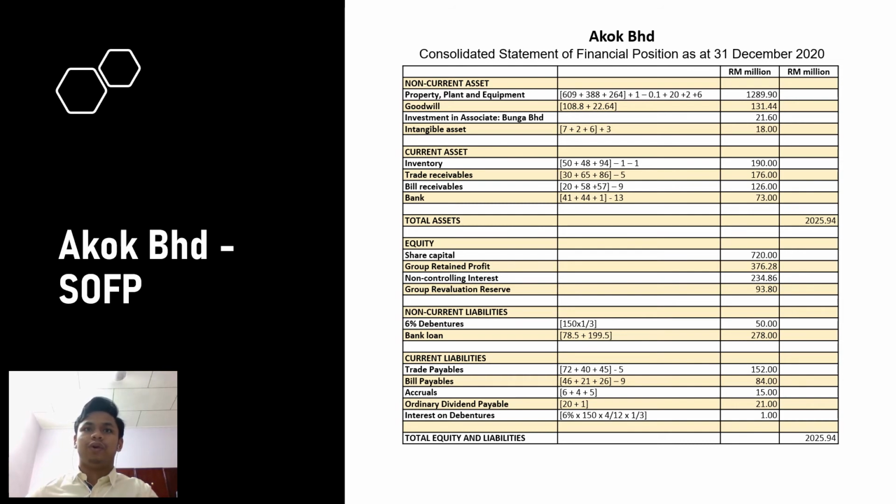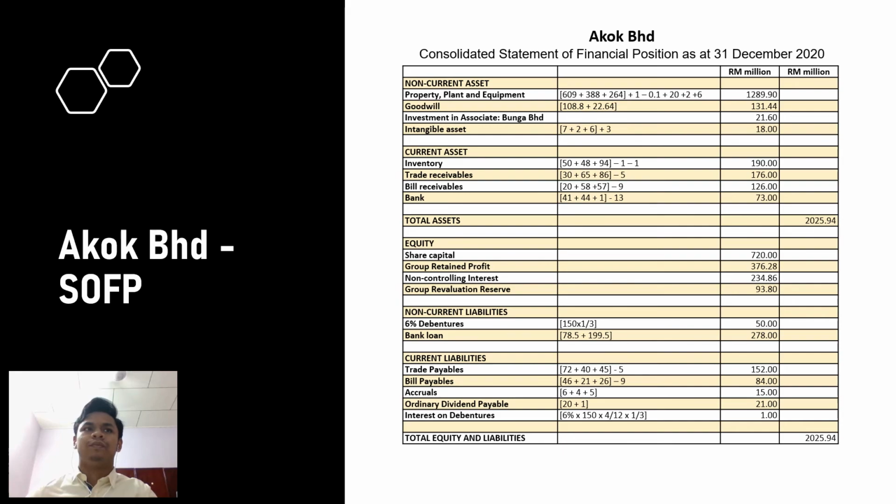We go to the accrual. Accrual is just taken from the SOFP. Ordinary dividend payable, 20 is dividend paid to members by AKBAR, and 1 million is dividend paid to NCI, which is 10%, which is 10 million times 10%. 10% is NCI after the second acquisition of Mas Berhad. We go to the interest on debenture. Interest on debenture is 6% times 150 million times 4 over 12 times 1 over 3. 4 over 12 is the months not recorded yet, and 1 over 3 is the interest that needs to be paid to NCI. So the total equity and liabilities will be 2025.94 million.